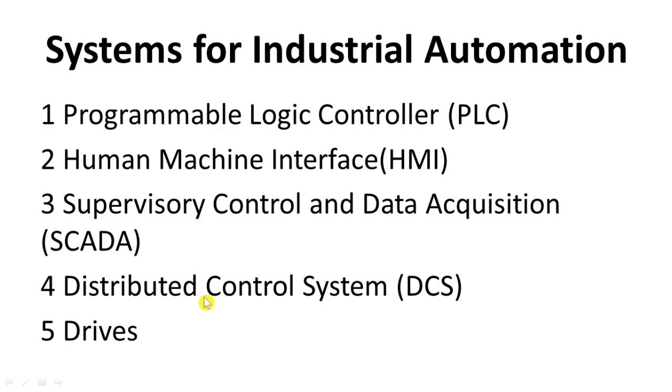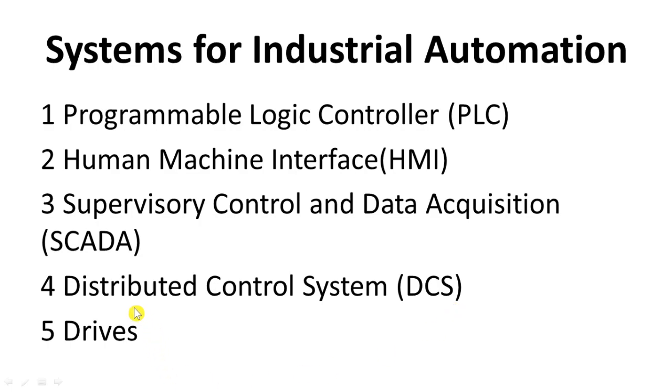But if we use a distributed control system, these are small control systems distributed at different locations. If one system fails, the other systems can continue the work. This is the advantage of the distributed control system, or DCS.